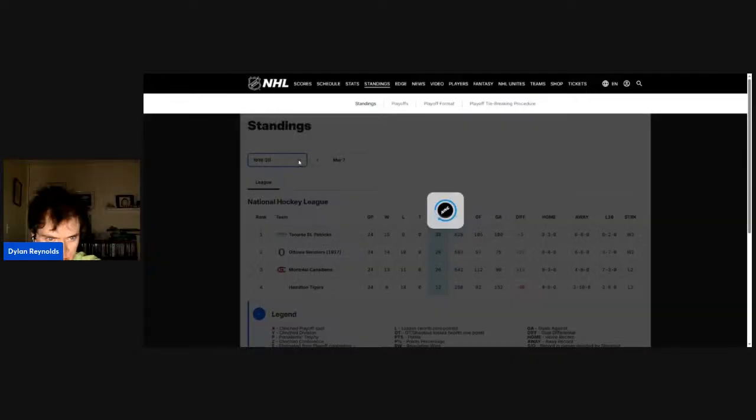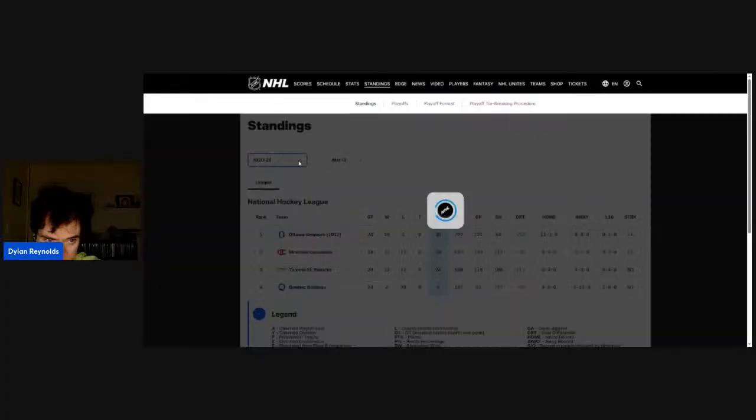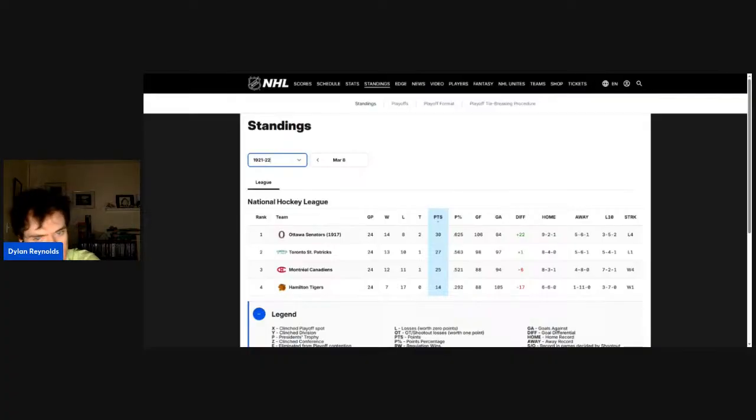Let's start comparing things to past history. They had 113 goals against, and 106 goals against last season. They had 100 goals against, and this is their most number of losses they've had since the 1919-1920 season. And 97 goals against is their lowest goals against number since the 1918-1919 season. And they made the playoffs for the second year in a row.